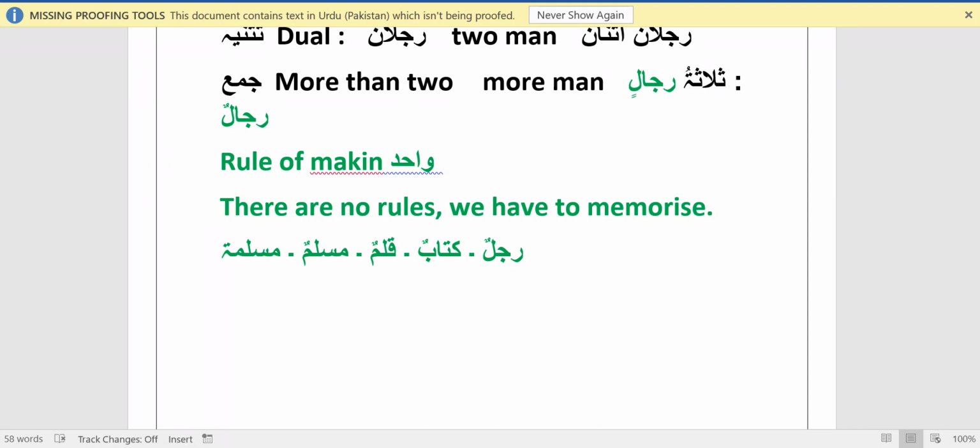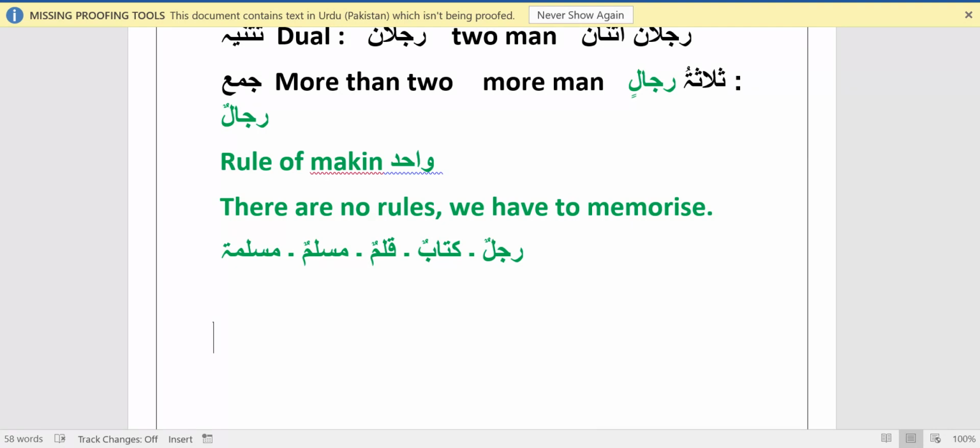Now the main question rises here: do we have to give a separate time to memorize all these Wahid words, because there is a huge collection of Wahid words in the Arabic language? So no, it does not require. Simply, we are going to use all these examples again and again and multiple times in our lessons, so that the meanings of all these Wahid words will be already clear in your mind, even without any single effort you made to memorize all these words.